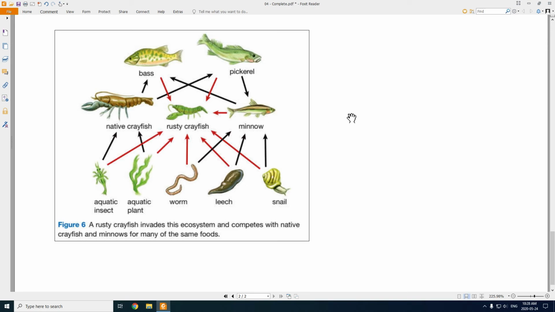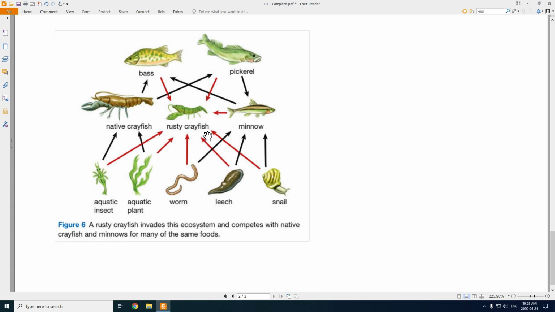Now, in this food web, you'll notice that they've actually thrown in an extra thing here with these red arrows, the rusty crayfish. In this case, this ecosystem was doing fine with all of the black arrows, right? The energy was going from the producers into the primary consumers and into the secondary consumers.